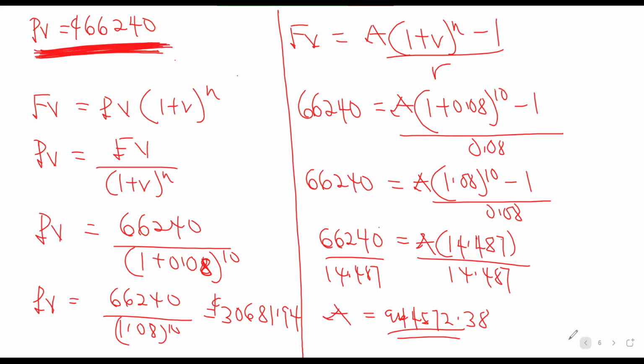But if you come to the second one, at the end of every year, we are putting 4,572 into the account. That's the difference.